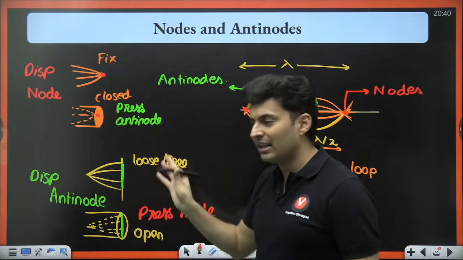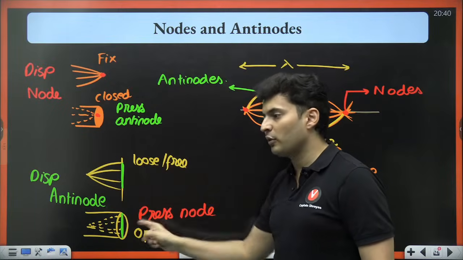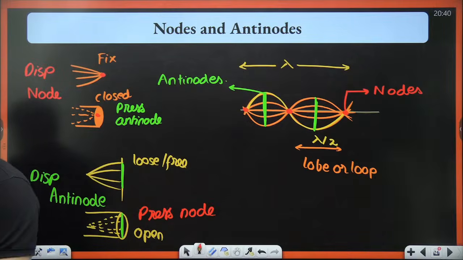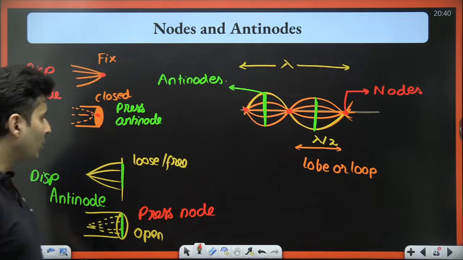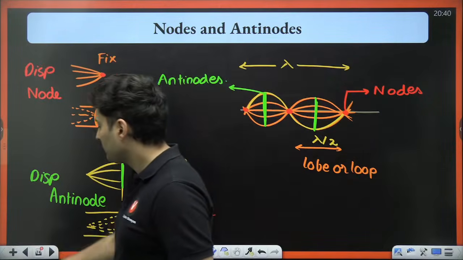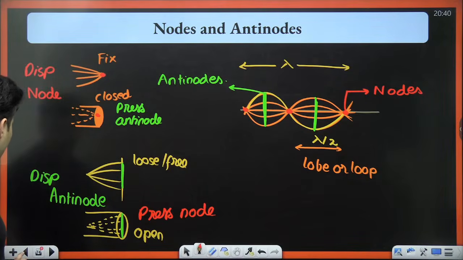For string there is nothing like pressure and displacement, it's just displacement. Only problem happens for pipes. Is this point very, very clear? Shall we go ahead now? Okay, nodes and antinodes. You should know all these things.